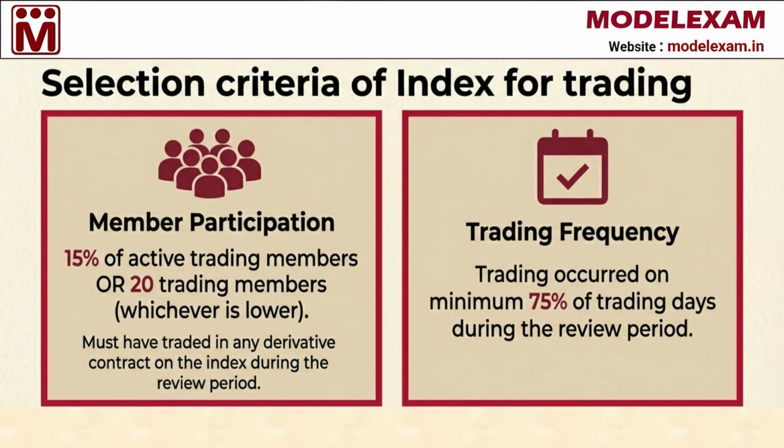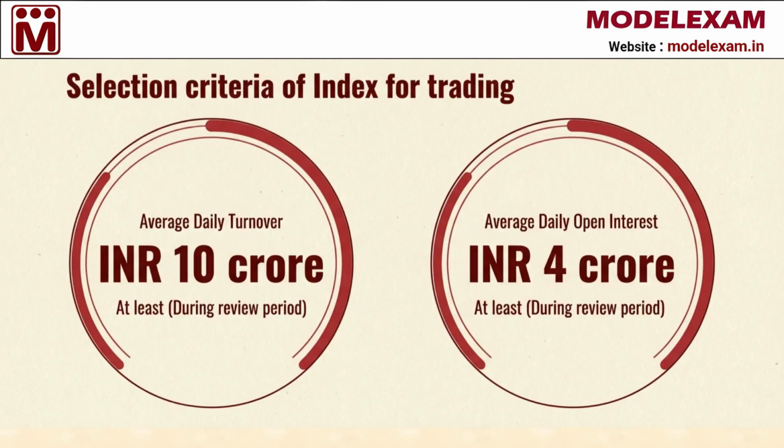We also look at trading frequency, where trading must have occurred on at least 75% of the total trading days during that period. The next 2 metrics are all about the money and the volume of the trades. During the review period, the index must have an average daily turnover of at least 10 crore rupees. Along with this, it must maintain an average daily open interest of at least 4 crore rupees. These numbers ensure there is enough money and active interest in the market to keep trading smooth for everyone.